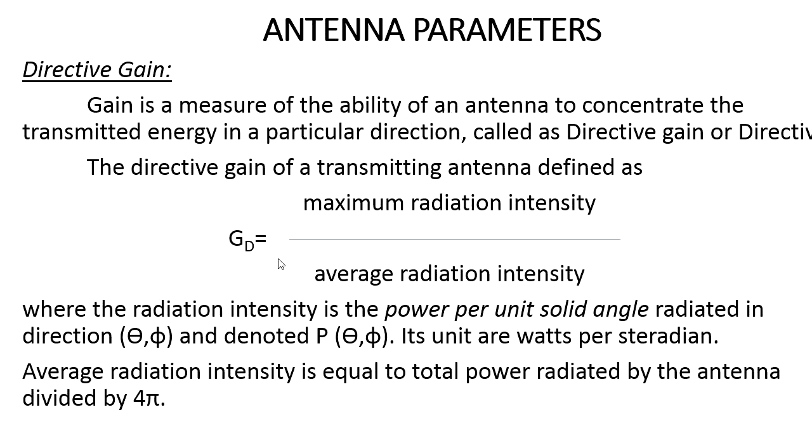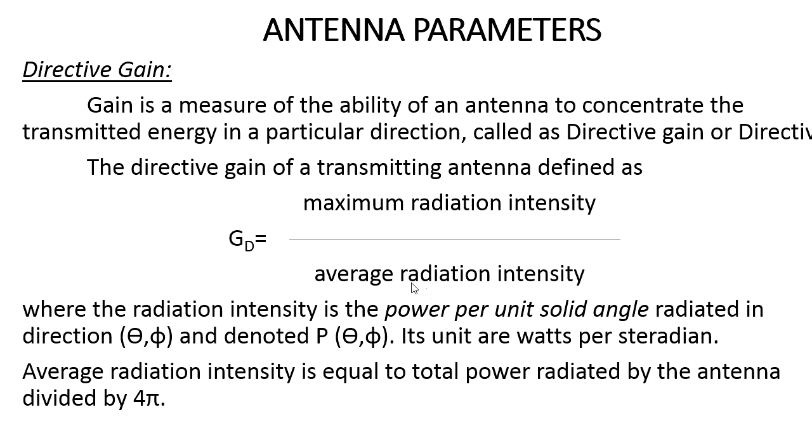The directive gain is represented as G_D, given as the maximum radiation intensity divided by the average radiation intensity. The unit of radiation intensity is power per unit solid angle, denoted as P of theta, phi, and its unit is watts per steradian. The average radiation intensity is equal to the total power radiated by the antenna divided by 4 pi.